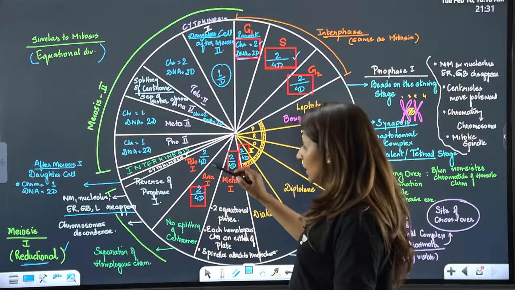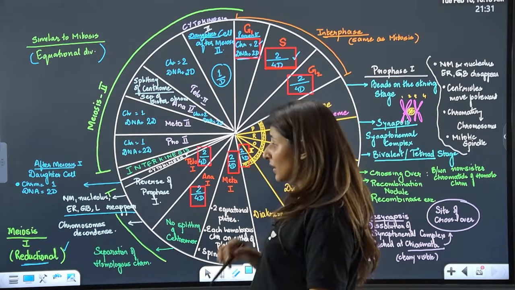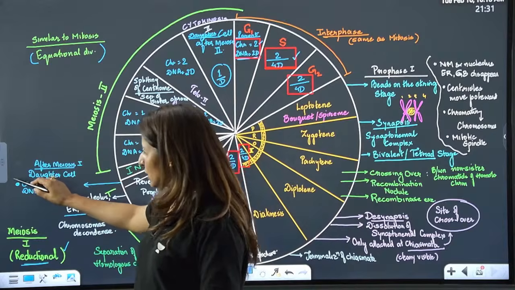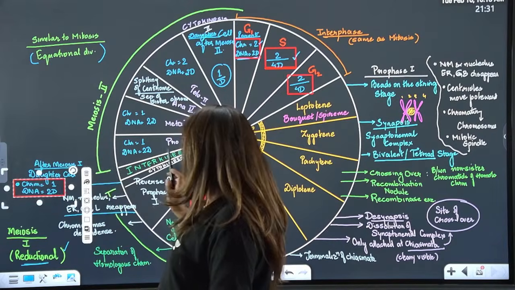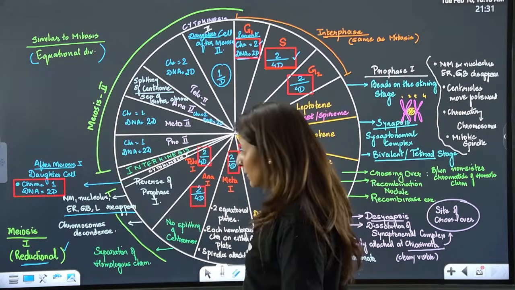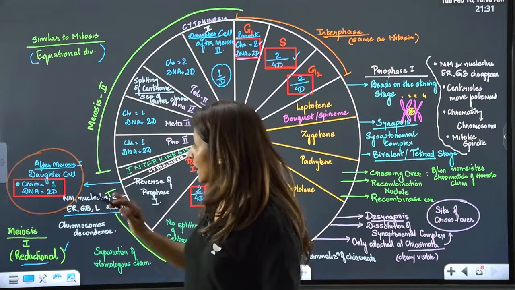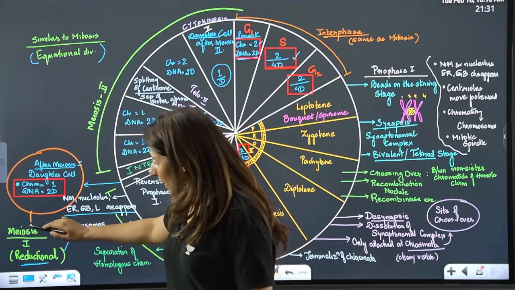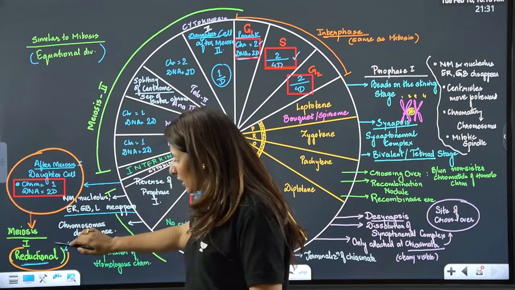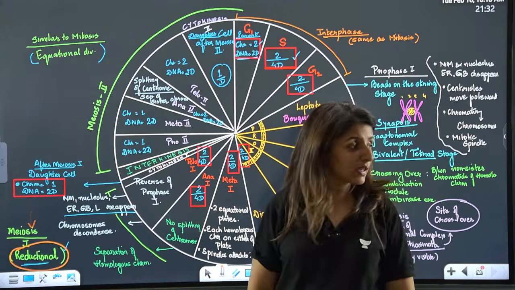Now see here, in telophase, again the same, 2 and 4D. Now after meiosis 1, each daughter cell will have half the chromosome number and half the DNA content. Because the chromosome number is reduced to half, that is why meiosis 1 is called the reductional division.